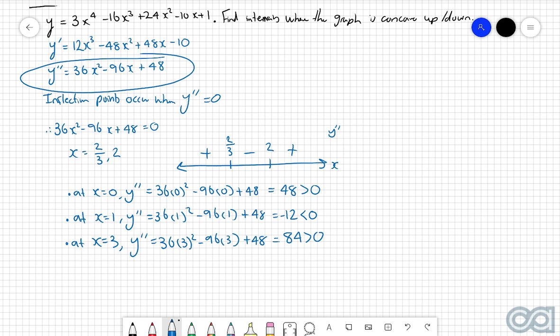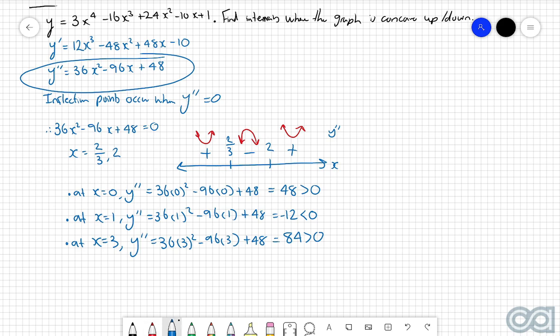So now by reading off of this sign diagram, we can tell that in this region here and in this region here, the second derivative is positive, so it means that we're going to have a concave up shape for both of these regions here, and this middle region here has a negative double derivative, which means that in that region there, the graph is going to be concave down.